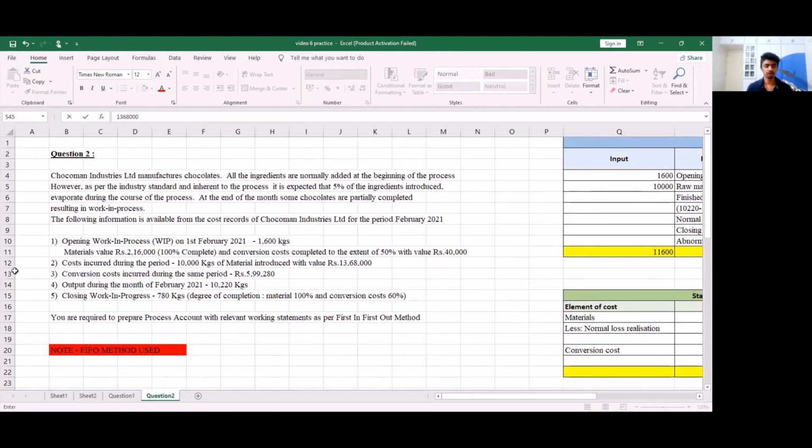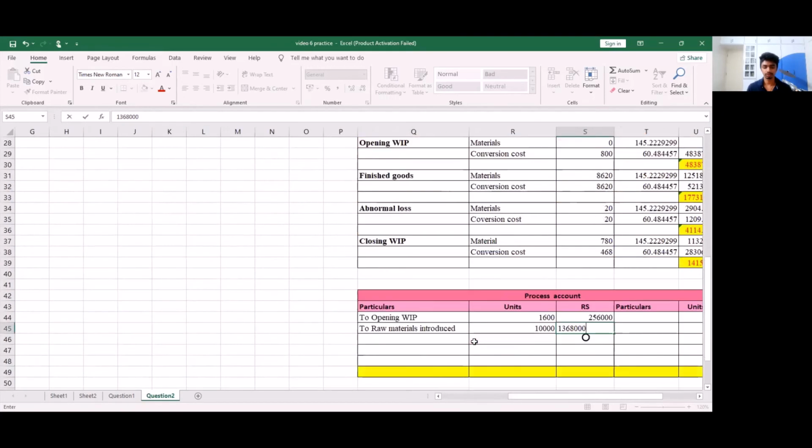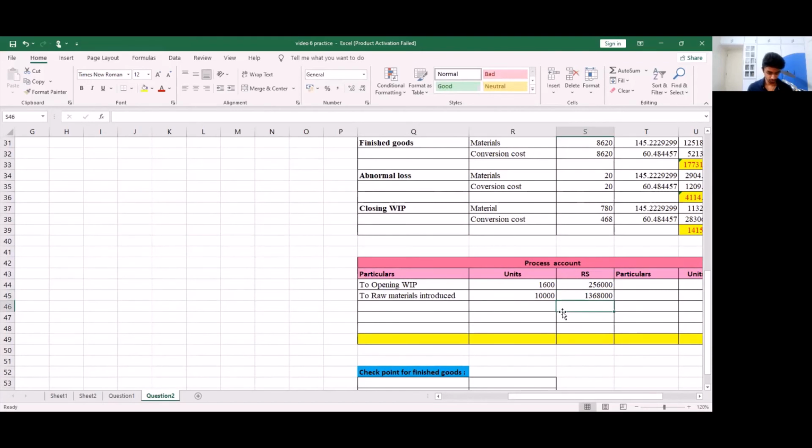Yes, we have our conversion cost. So conversion cost has come up to 5,99,280. So we have 5,99,280, and this is our conversion cost.